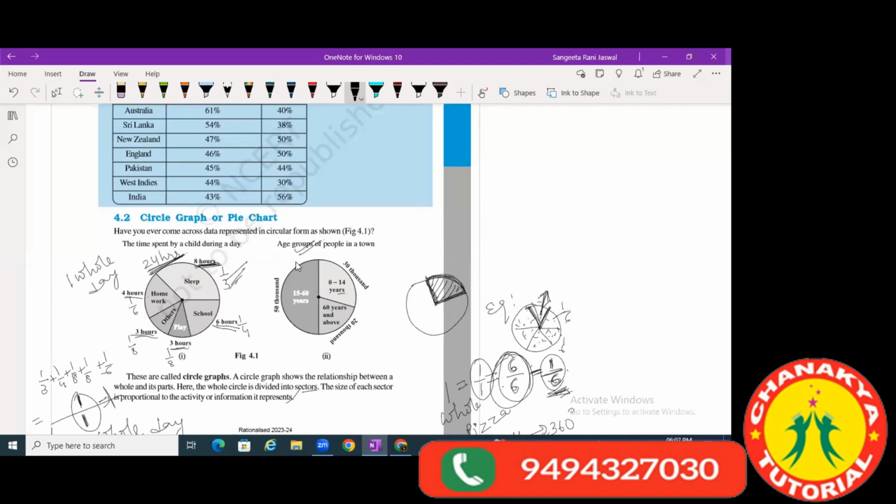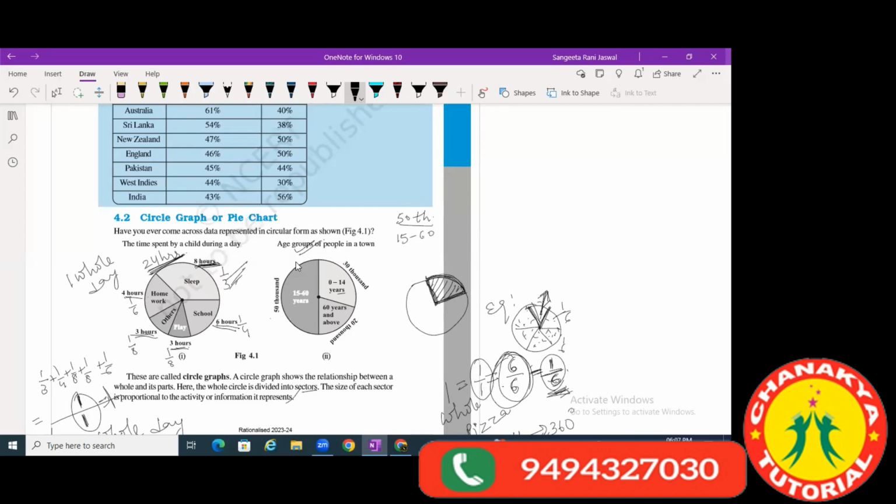Gagana, look here. See this complete circle. It's saying that 50,000 people, who fall in the age group of 15 to 60 years, is the maximum. I can see with this graph that 50,000 people fall in the age group of 15 to 60 years.